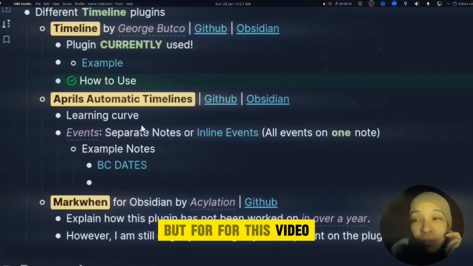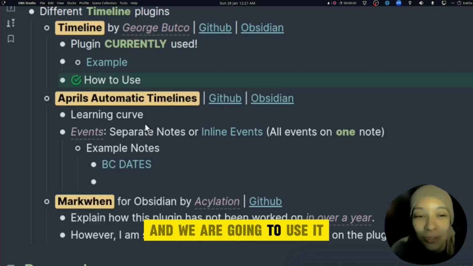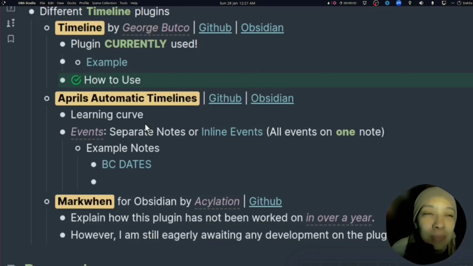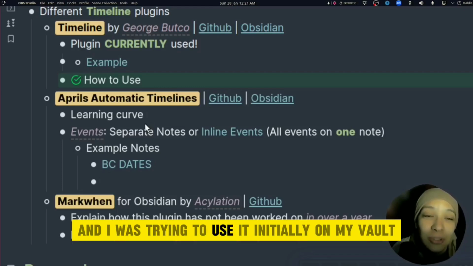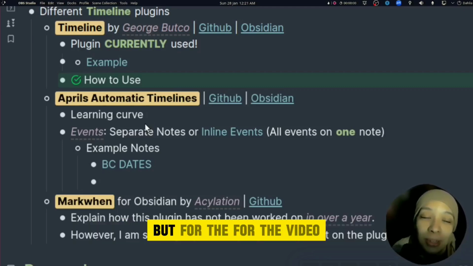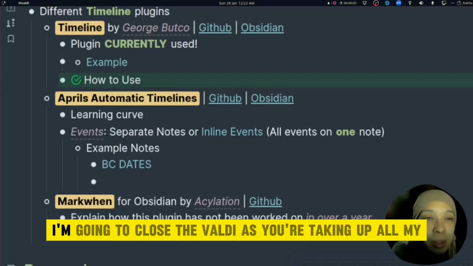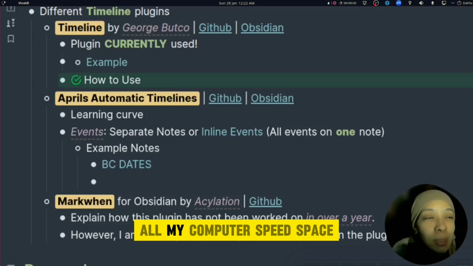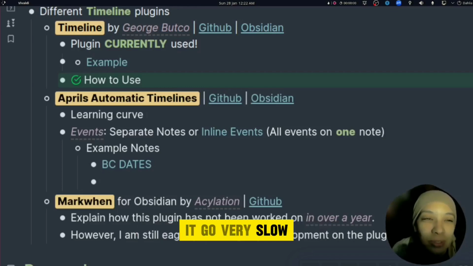But for this video, we're gonna say hello timelines, and we are going to use it. Surprisingly, it works. When I tested it out and was trying to use it initially on my vault, it wasn't working. But for the video, it is working. What a time. And I'm going to close the Vivaldi because it's taking up all my computer speed space. And my computer no go fast, it go very slow.